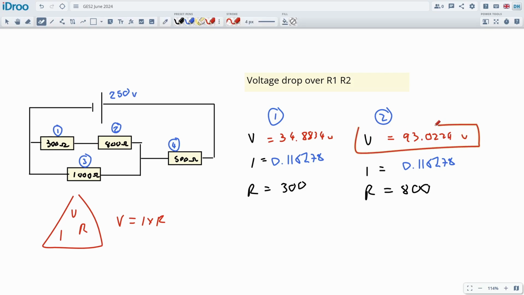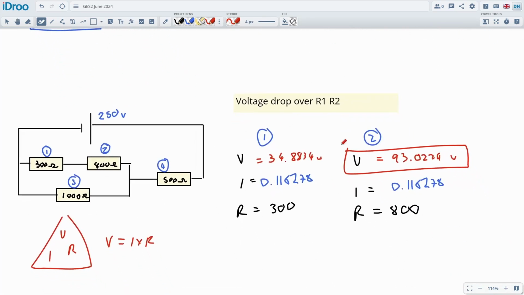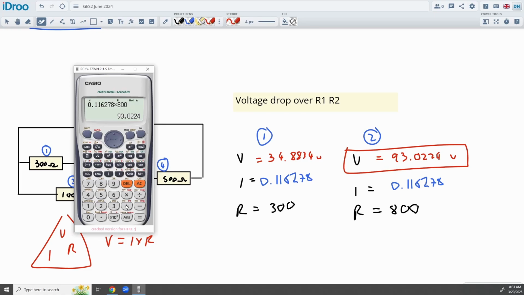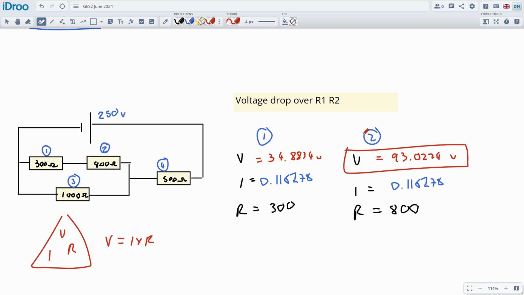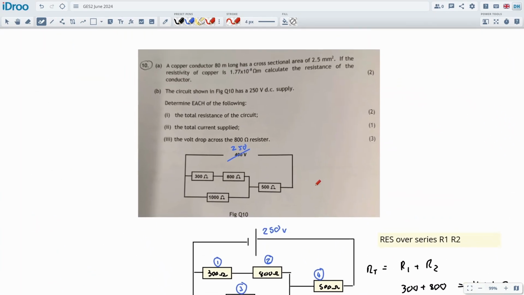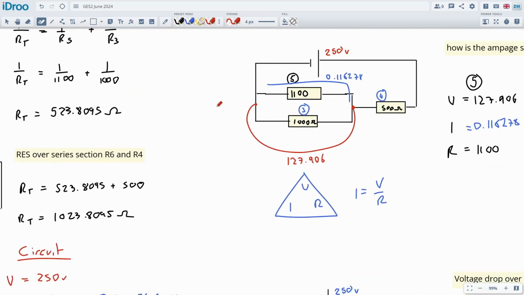We're just going to double check that they actually add up to the supply voltage for that section, which is 127. It does look like it adds up, but let's just double check it. 93 plus 34.8834 should add up to 127. Yeah, it does. So that's the answer. Oh man, it's so long. Okay, and for what? A couple of marks? 3 marks. The voltage drop across the 800 ohm resistor. Is that really worth it?